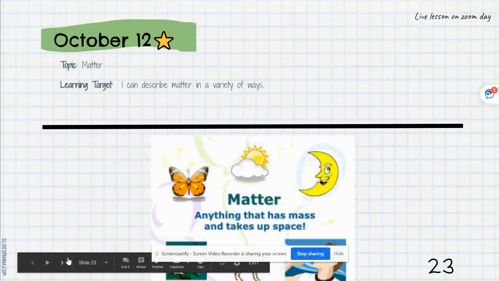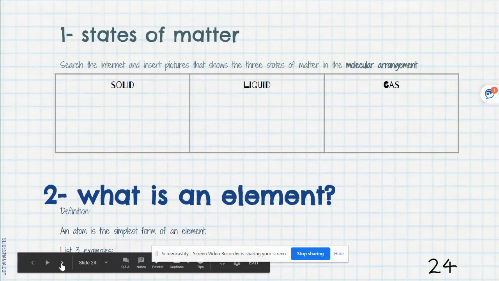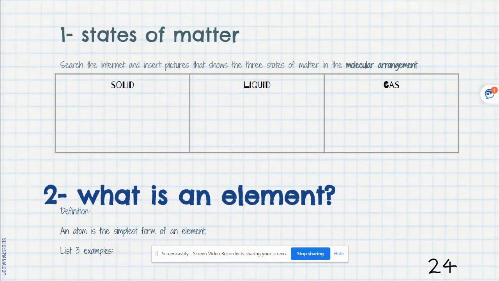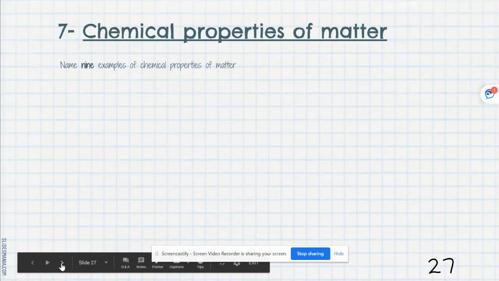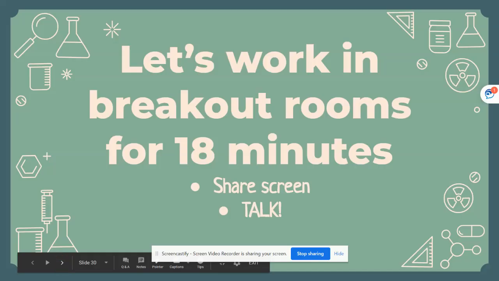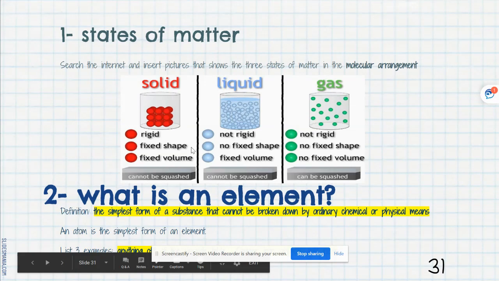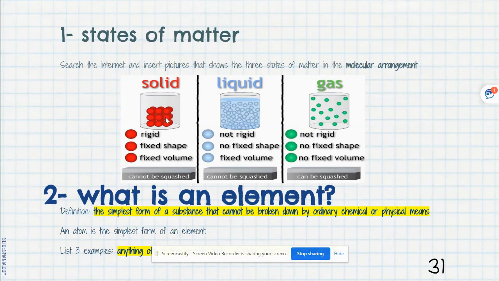On Monday, October 12th, students will be using breakout rooms to describe matter in a variety of ways. Again, states of matter, what's an element? We'll go and answer these questions in breakout rooms. Looking at solids, liquids, and gases, very important to know the particle arrangement. Tightly packed, fixed shape and volume, not tightly packed, not rigid, no fixed shape, but that does have a fixed volume. And then a gas isn't rigid and doesn't have either a fixed shape or volume.